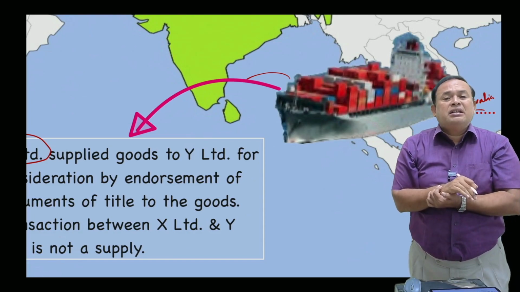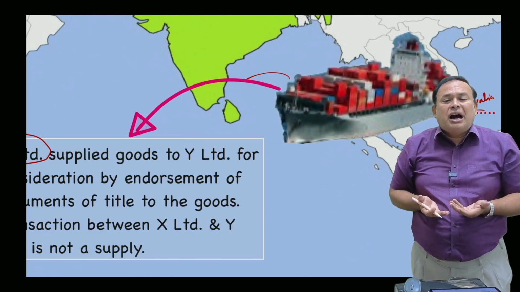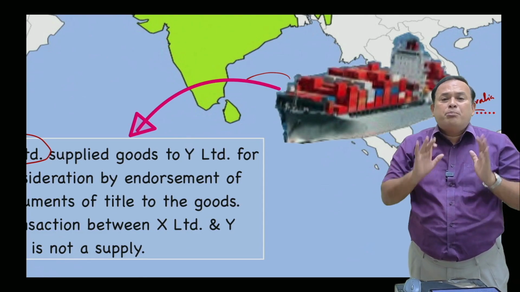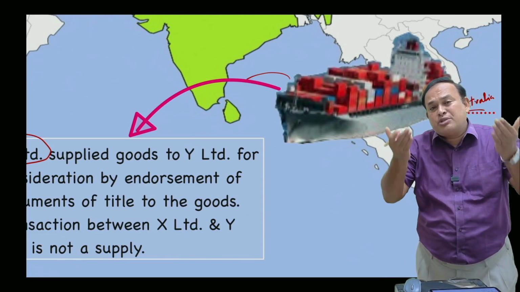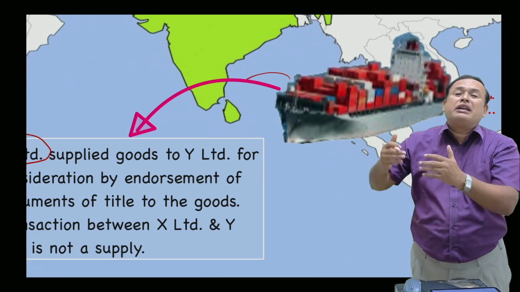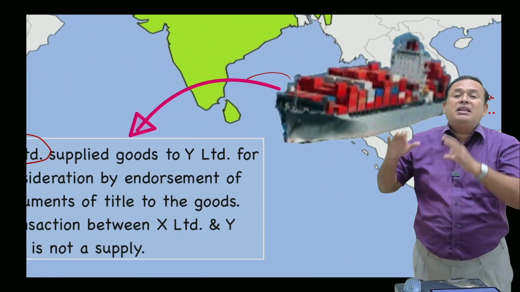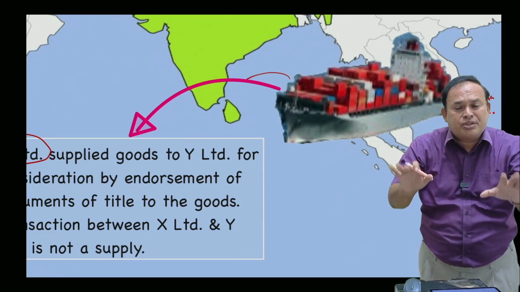High sea sale. That means the goods yet to reach the port are yet to clear for home consumption, but not warehoused. Point number 8A: goods that have reached the port of India and are warehoused before clearing for home consumption, and that warehoused goods have been sold, supply excludes.